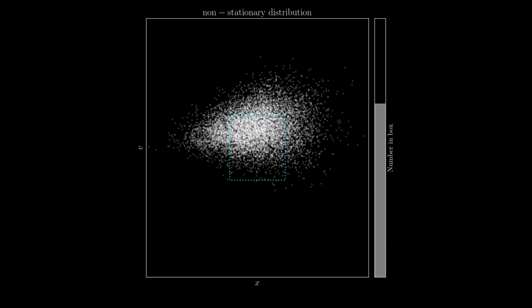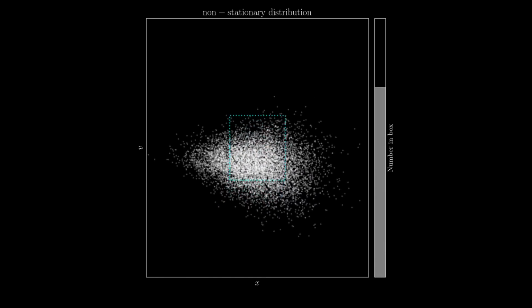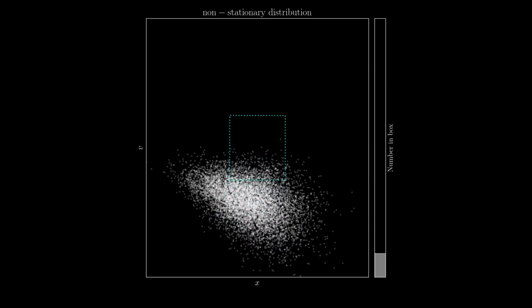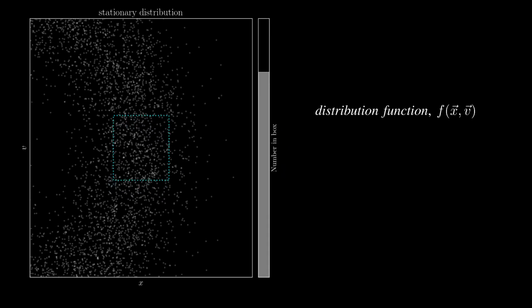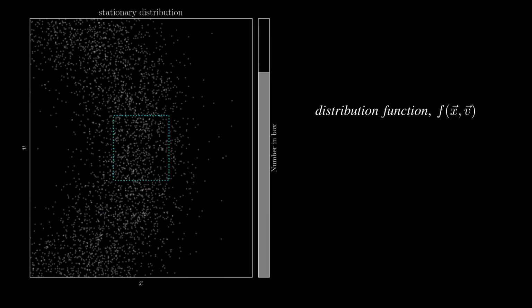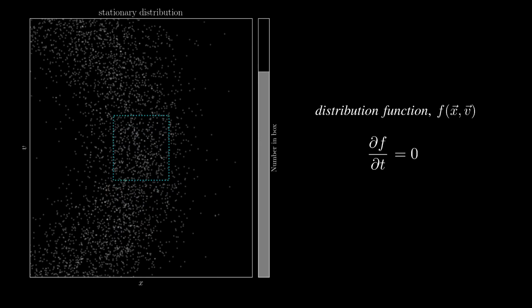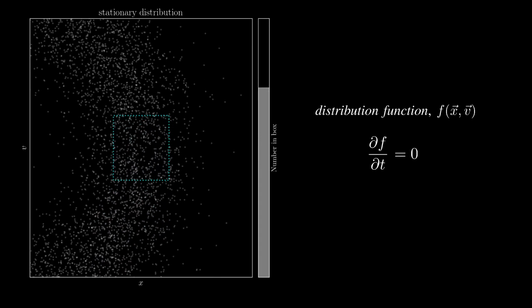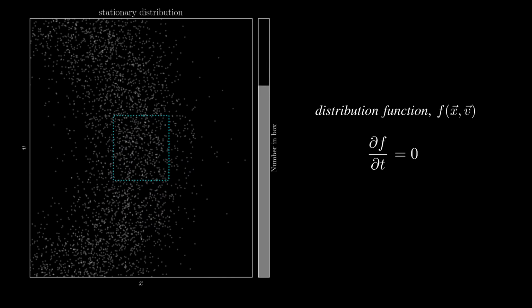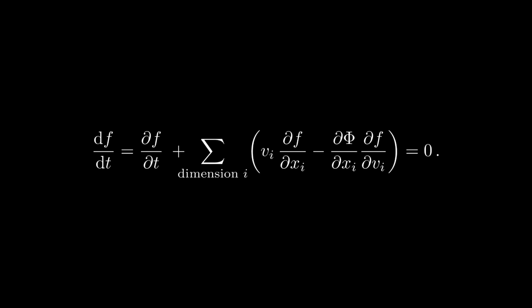If the number of particles in the box is not constant, as we see in this example, then the system is said to be non-stationary. We can define what's called the distribution function, which is the density of points in phase space, that is, both position and velocity. A system is stationary if everywhere in phase space the distribution function is constant with time. For a gravitational system, the change in time of the distribution function is given by what's called the collisionless Boltzmann equation, which you see here. This equation links the change in the distribution function to the gradient of the potential and the gradients of the distribution function both in space and velocity.